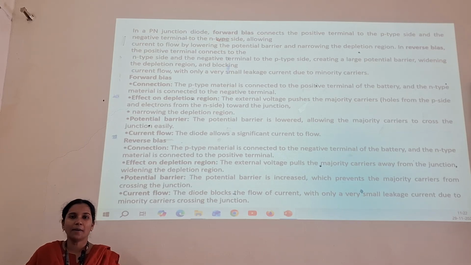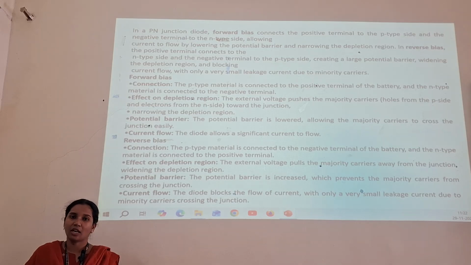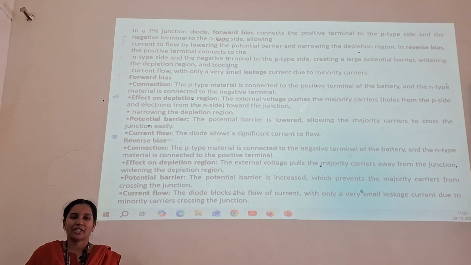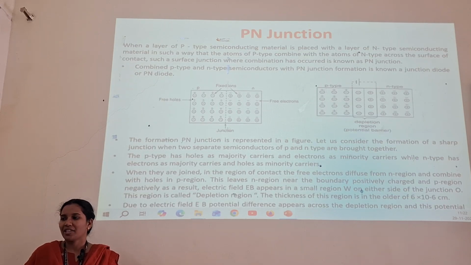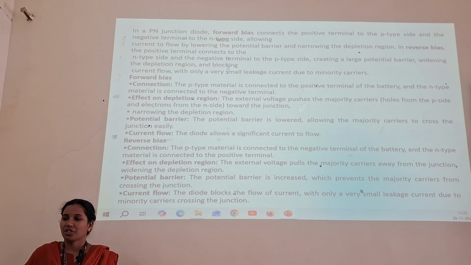The external voltage pushes the majority carriers, that is holes from the p-type and electrons from the n side, towards the junction. Thus the potential barrier is lowered, allowing the majority charge carriers. This diode allows significant current to flow. In reverse bias, the potential barrier is increased, as we can see here, which prevents the majority carriers. That is how the PN junction diode is formed by combining a p-type semiconducting material with n-type semiconductor material at one point of contact. That point is nothing but the PN junction diode.